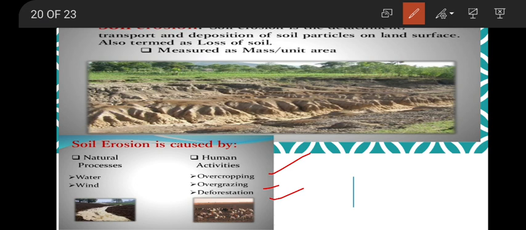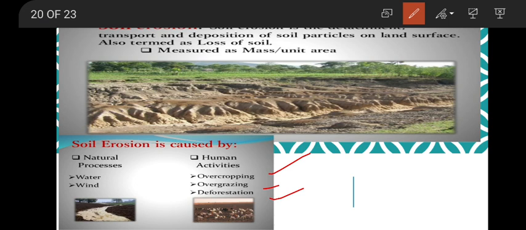Then there is overgrazing of the cattle in the same place. Cattle feed on the grass. The animals, cow, goat, etc., feed on the grass. If we allow the animals, cattle, to feed in the same place for a longer period of time, that time also the soil particles will become loose. So thereby also soil erosion may take place.